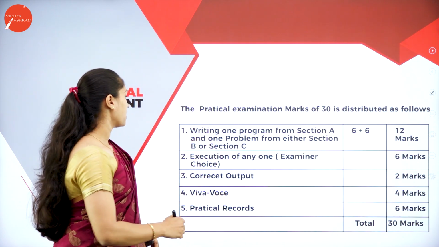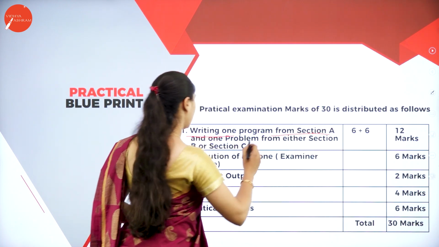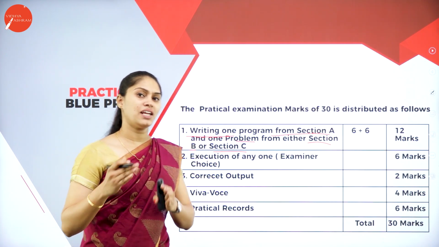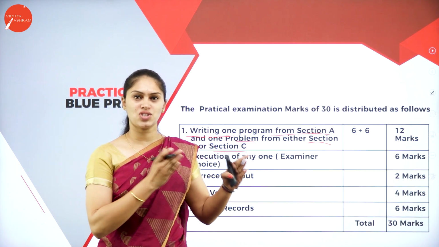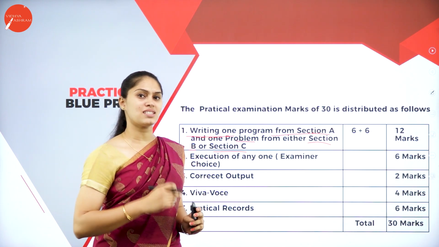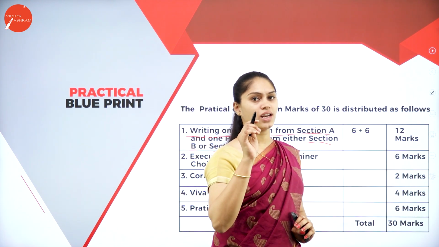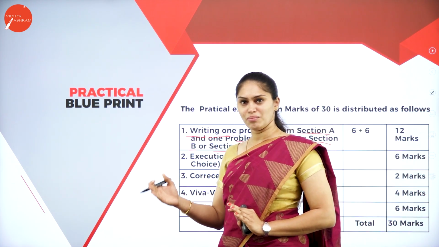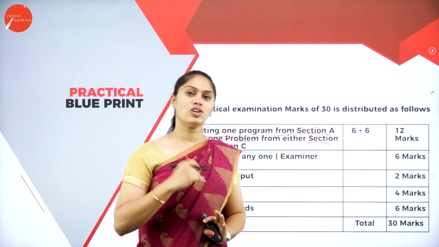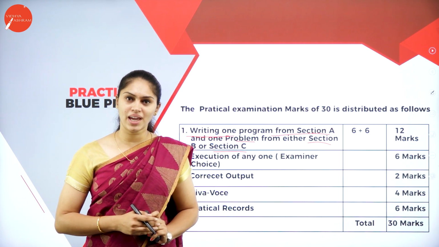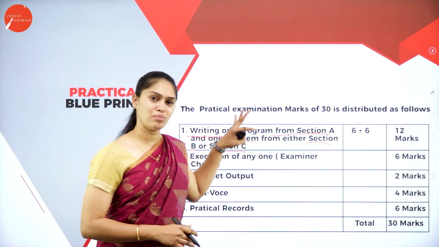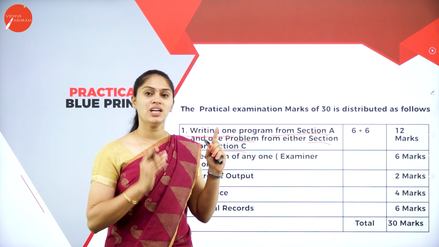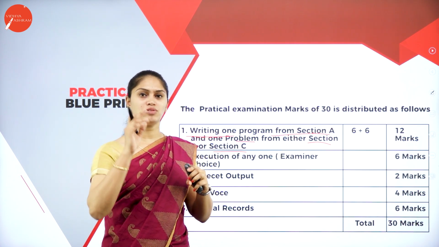So here, you write 1 program from section A and a problem from either section B or section C. We have 3 sections in the practicals: section A, B and C. From section A, you are going to get 1 question in your examination. When it comes to section B or C, there will be a choice, so you are going to get 1 question out of B or C. So if you are able to write all the sections' questions, that means from section A you have to write 1 program, and for either section B or C, you have to write 1 more function.